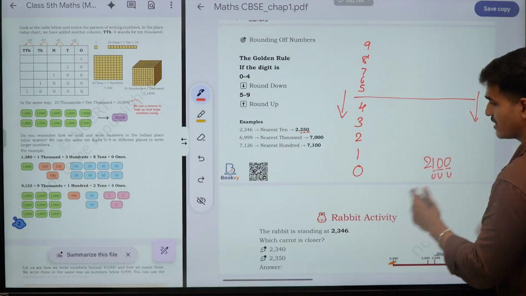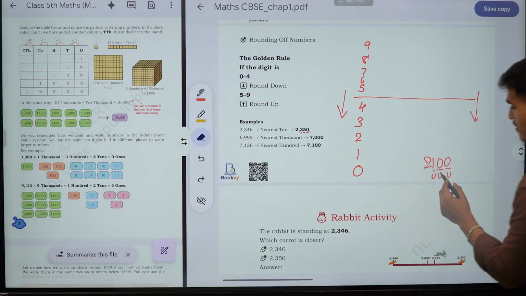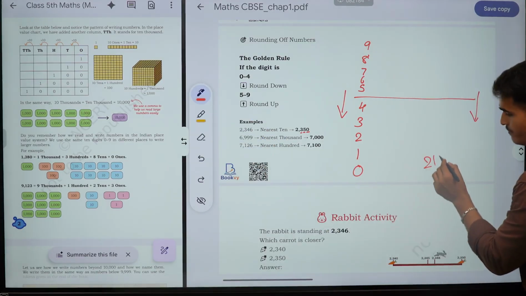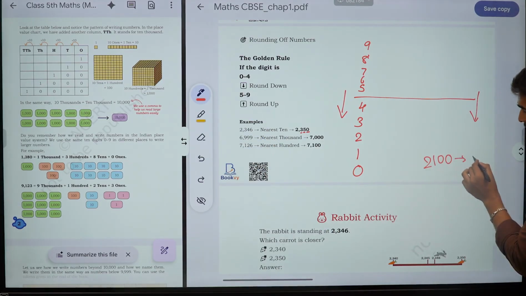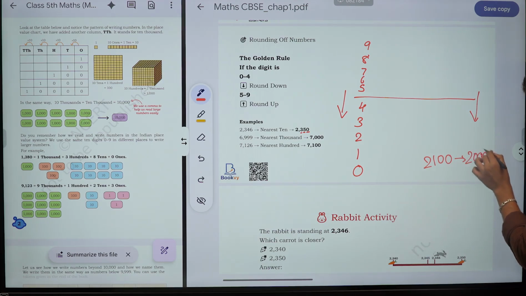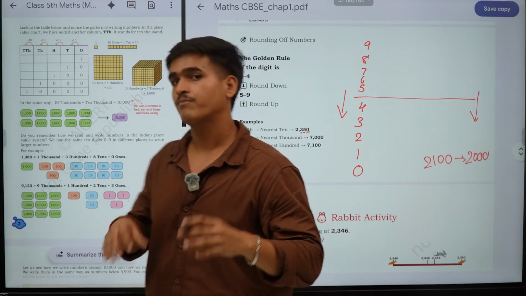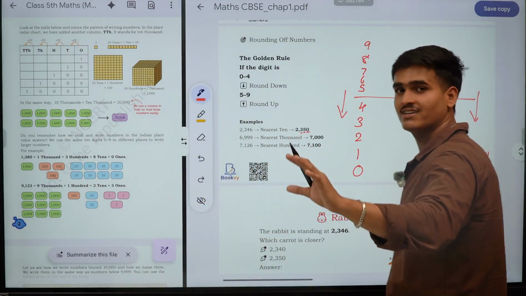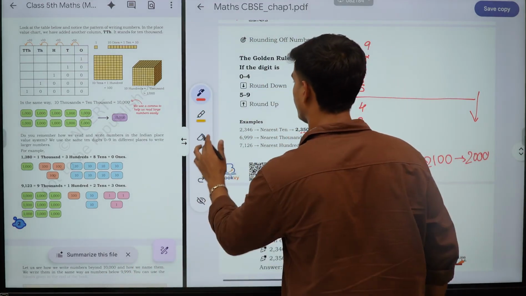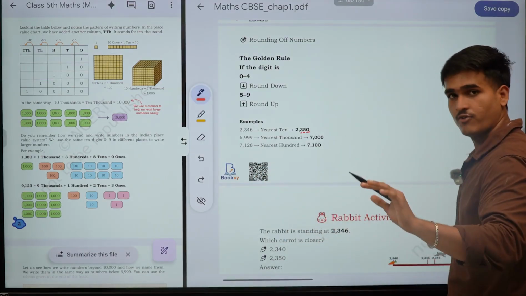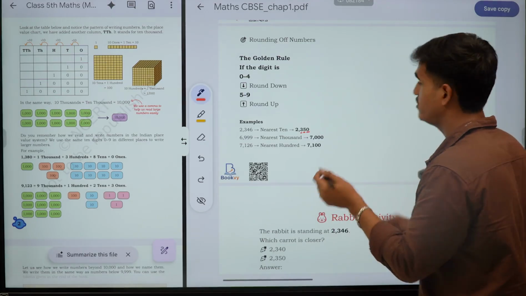So what does the round figure of 2,100 become? It will become 2,000. So this is what the golden rule stands for. I know you have not understood it properly, so let me give you some examples. First of all, you all understood what the golden rule stands for.